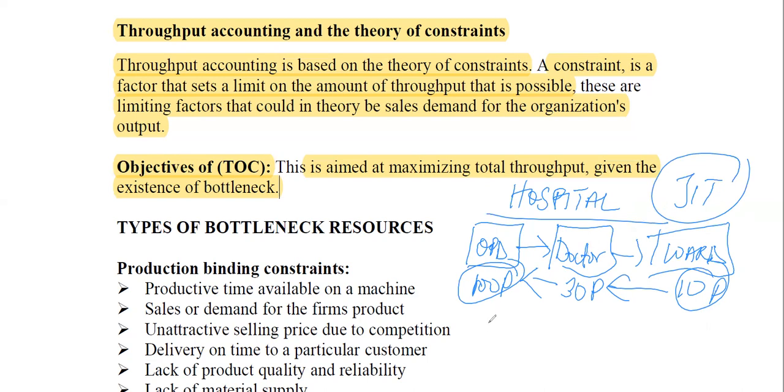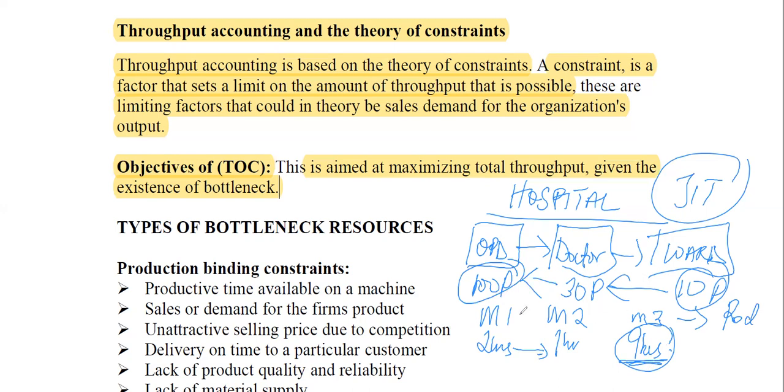Now, the same way, if you have machine 1, machine 2, machine 3 in a different organization, the product must go through all these 3 machine types before the final product comes out. Machine 1 uses 2 hours to produce, machine 2 uses 1 hour to produce, right? And machine 3 alone uses 9 hours. Which one is slowing down the process? It's machine 3 because it takes a longer time to produce, meaning that this one will finish and this one will still be wasting time. So it's the bottleneck resource.